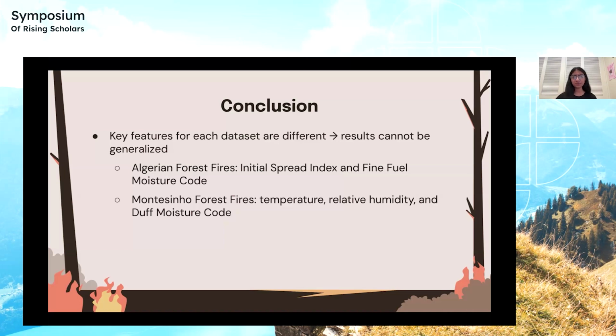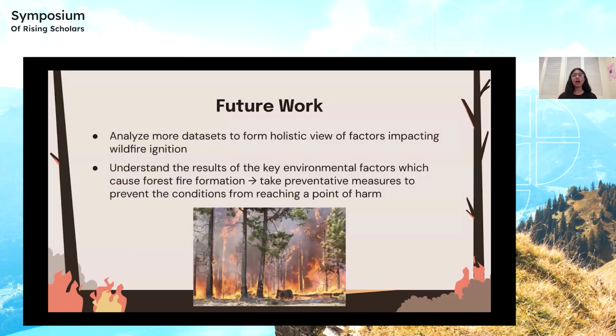It's important to understand the environmental factors that are key in causing forest fires so that we can prevent the conditions from reaching a level for which a fire will emerge. Understanding these factors makes it easier to target and prevent conditions from reaching a point where a forest fire can form. Forest fires are extremely destructive and detrimental to the environment, so it's crucial to prevent them.